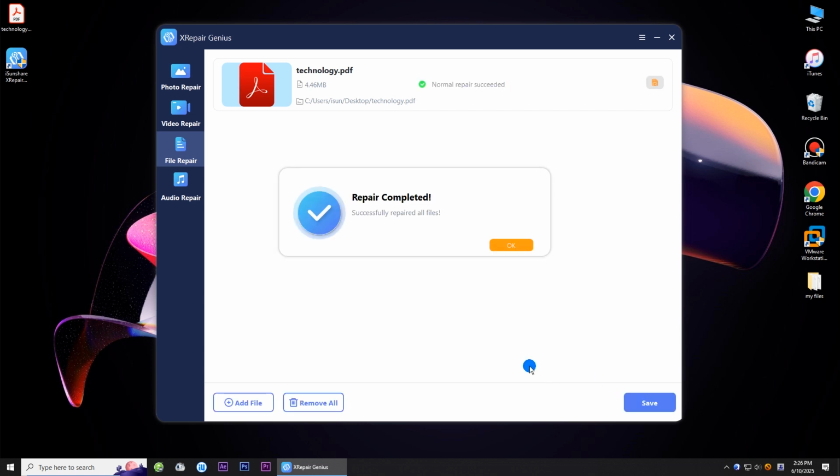In minutes, the repair completed prompt comes. Check the result and hit the OK button. At last, hit the Save button to store them locally.